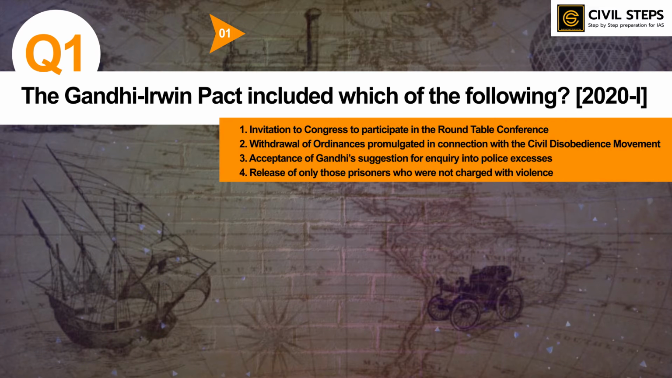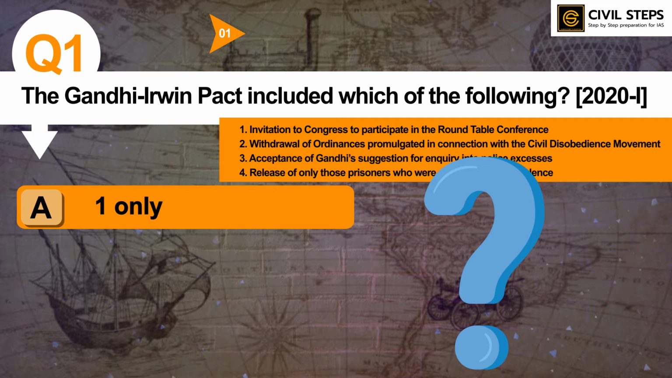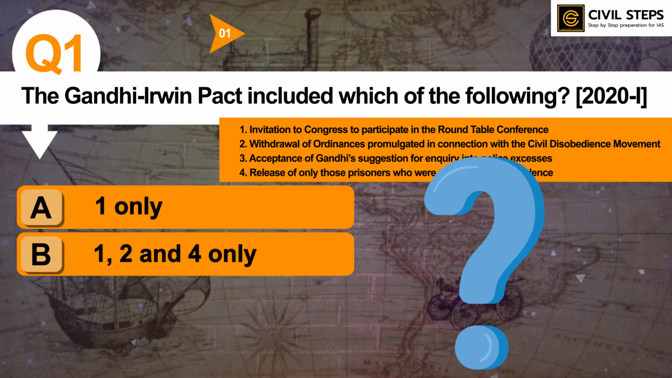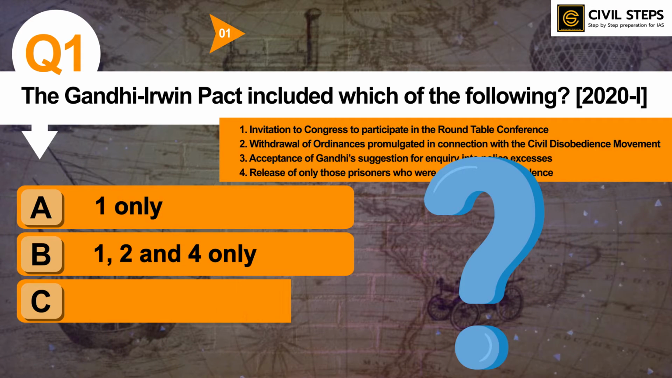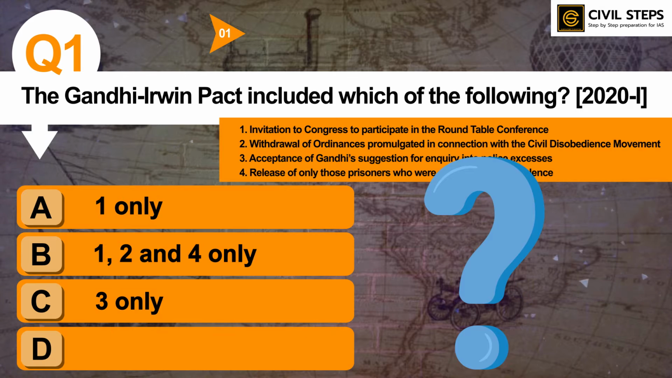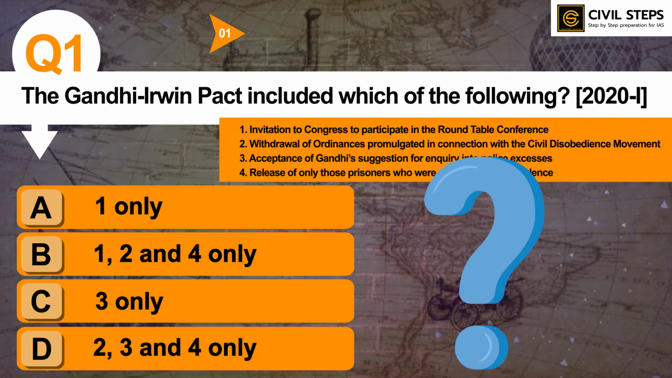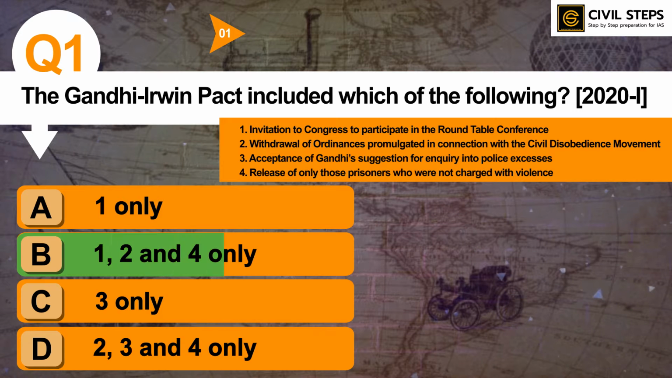So select the correct answer using the code given below. Option A, 1 only. Option B, 1, 2 and 4 only. Option C, 3 only. Option D, 2, 3 and 4 only. So you can pause this video and write your answer in the comment section below. I hope you have written the answer. So the answer of this question is option B, 1, 2 and 4.